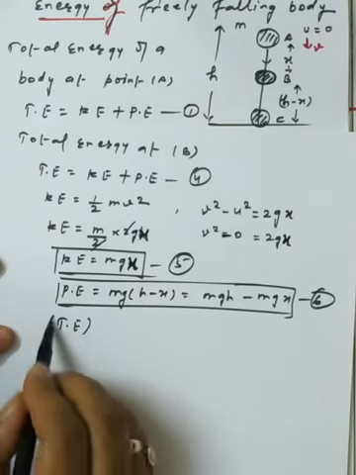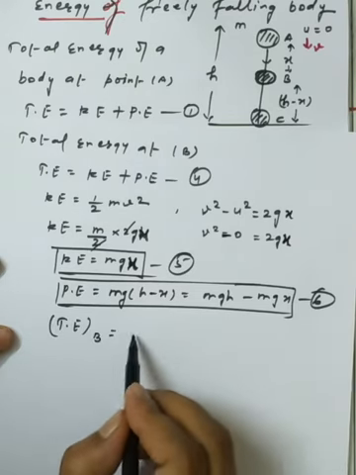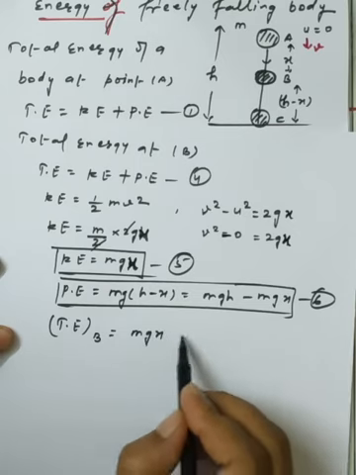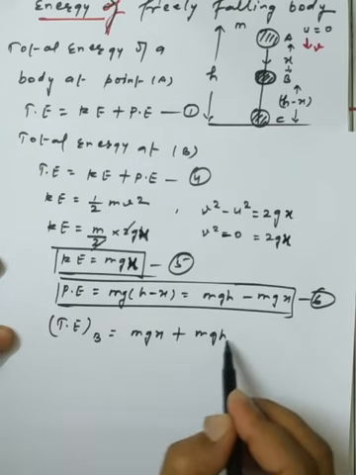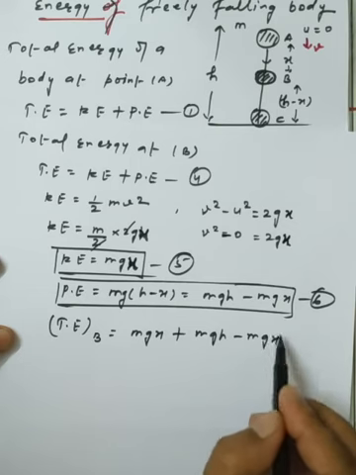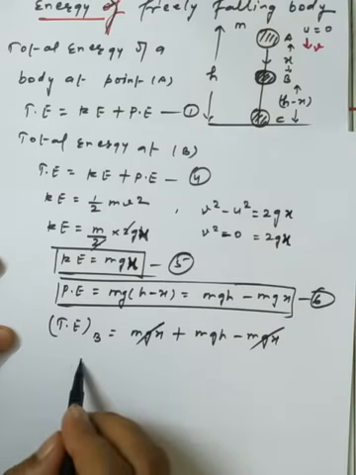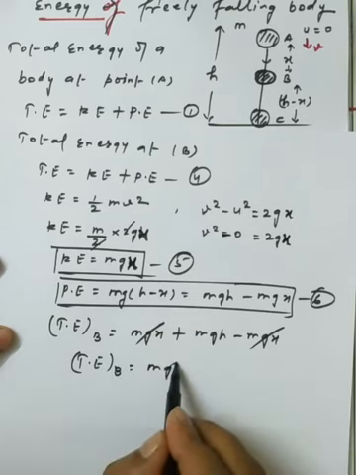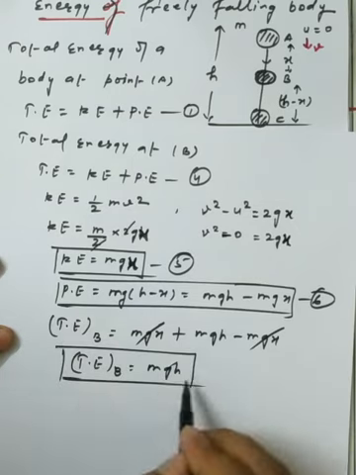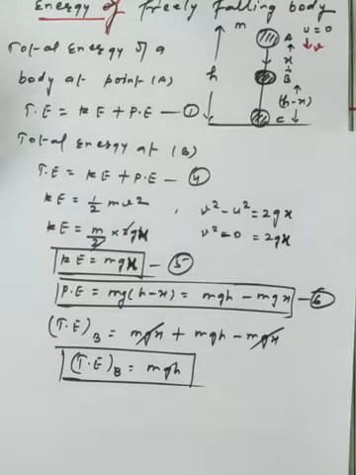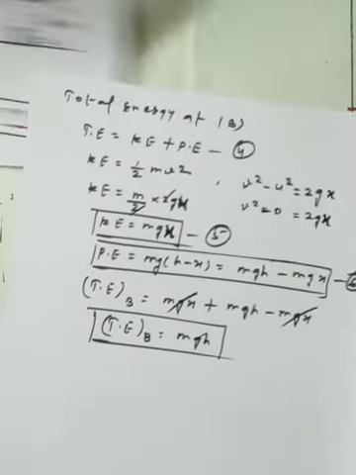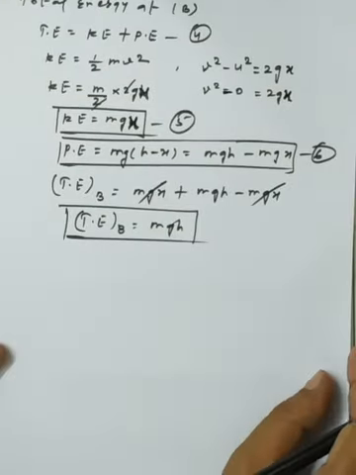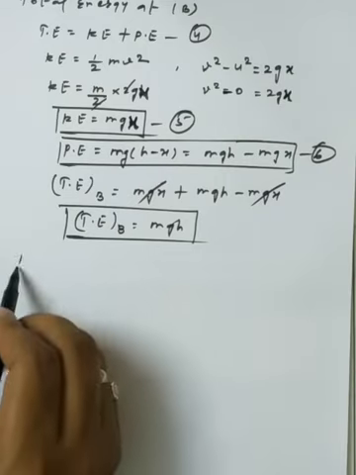So the total energy at B can be stated as the kinetic energy, mgx, and the potential energy, mgh minus mgx. So mgx and mgx cancel, so the total energy at point B is mgh. So this is the portion we have to consider here, the total energy at point B.